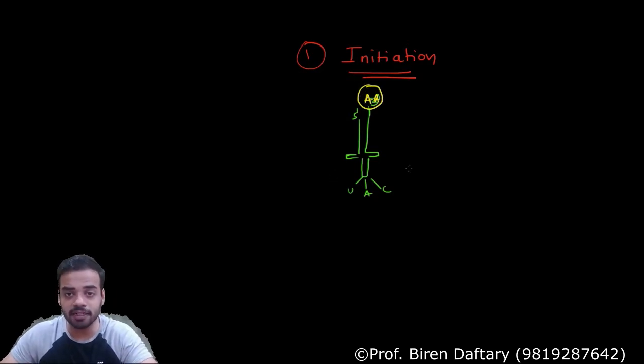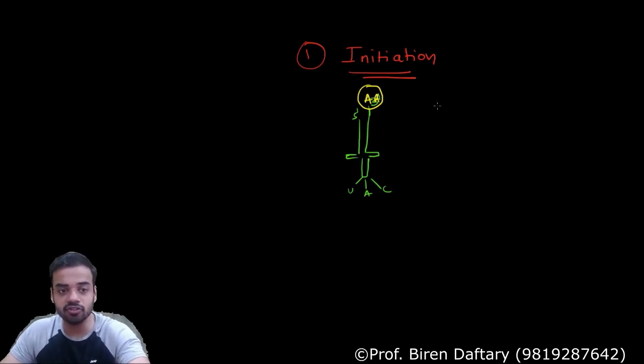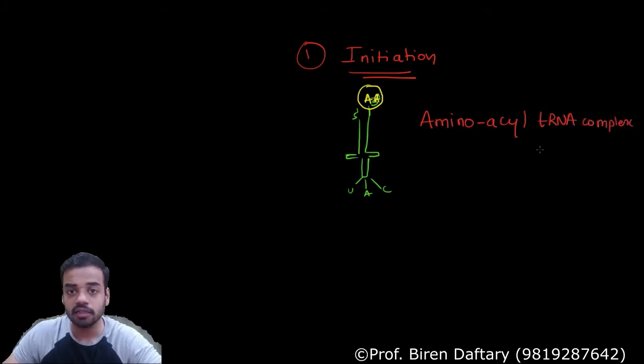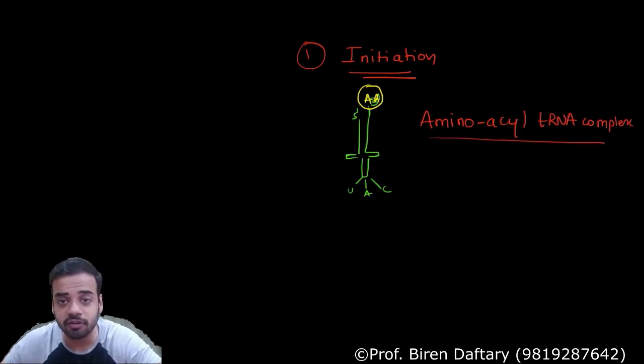Now this complex which is formed, where the amino acid is attached to the tRNA, is called the amino acyl tRNA complex. This step is also called activation of amino acids.